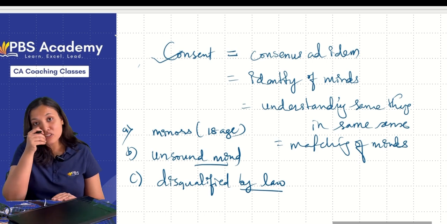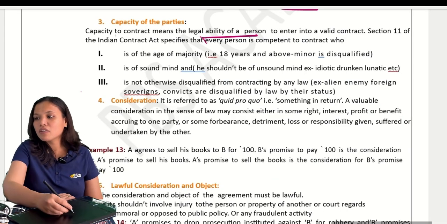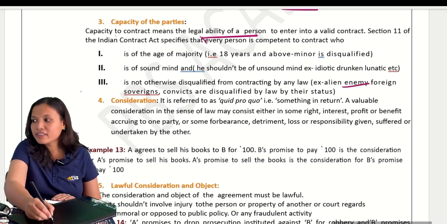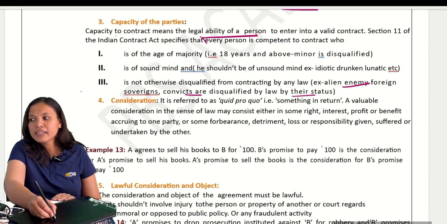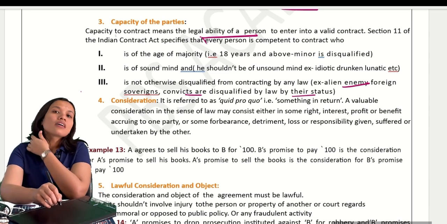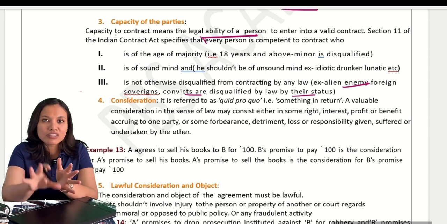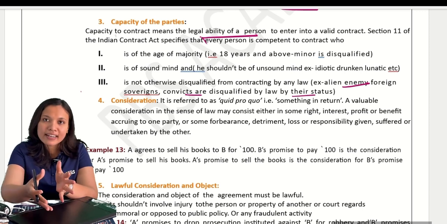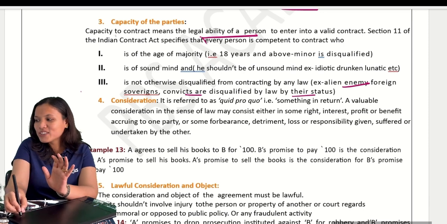Foreign sovereigns, ambassadors, aliens, foreign enemies, and convicts are disqualified by law by their status. Suppose a crime is proved on you and you are guilty, then those convicts cannot enter into contracts.